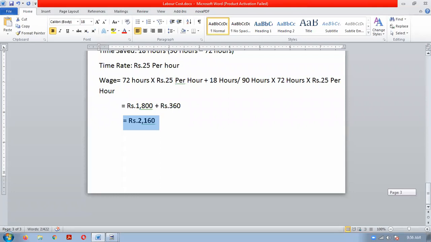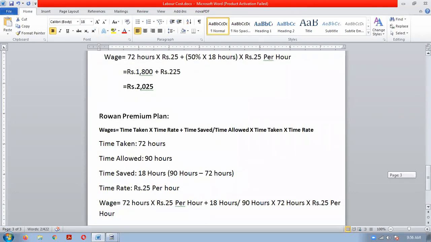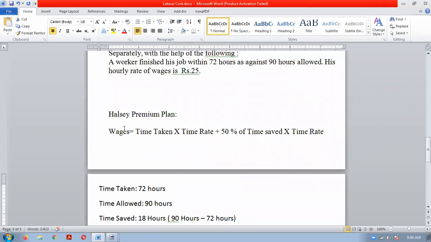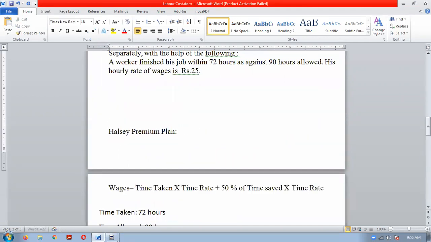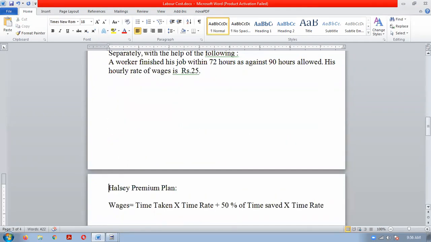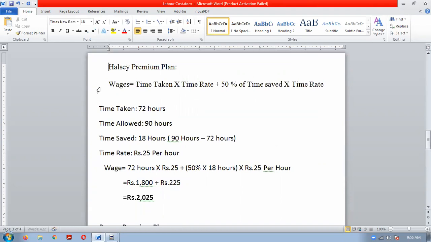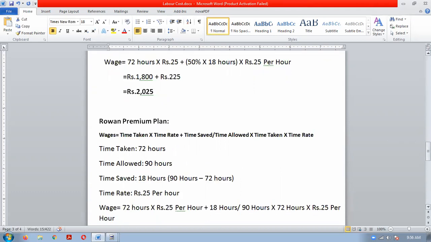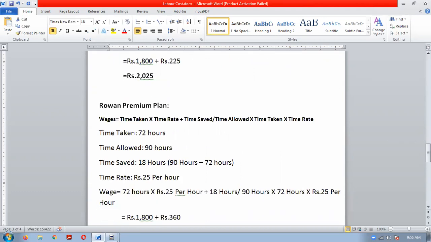So if you want, you can note and keep in the notebook both the solutions, Halsey premium plan and Rowan premium plan.